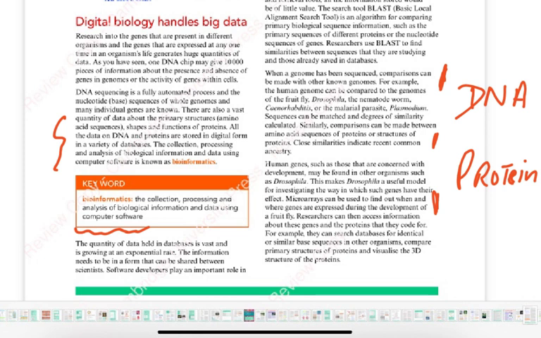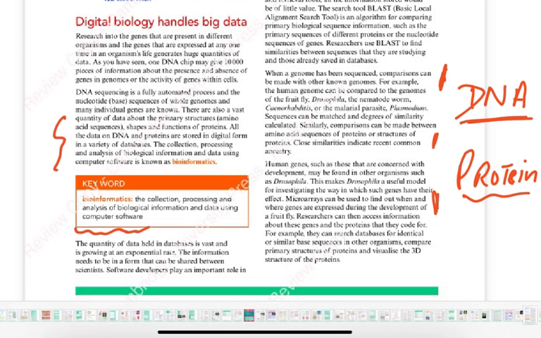Now, DNA sequencing is a fully automated process, and the base sequences of whole genomes and many individual genes are known now. What do we do with all this information? All this data on DNA and proteins is stored in digital form in a variety of databases. The DNA tells us the sequence of bases, the proteins tell us the sequence of amino acids. So we want to study pepsin from a cow, then pepsin from a monkey, and then pepsin from a human being. We compare the structure of pepsin or the genetic information of pepsin, and how the amino acid sequences vary. All this information is saved on computers, and we have huge databases.